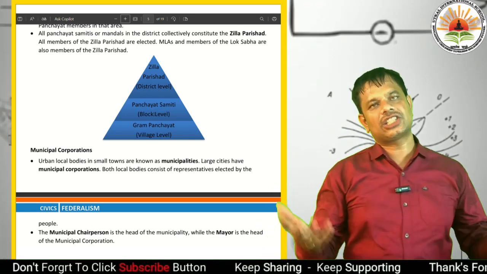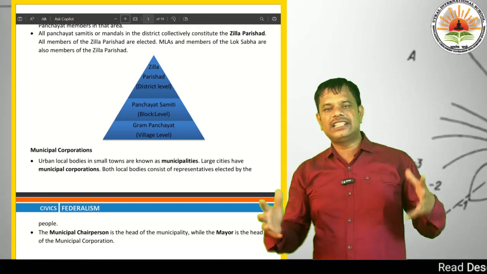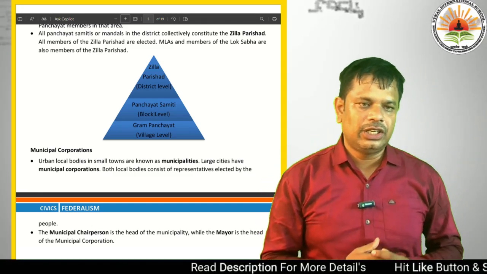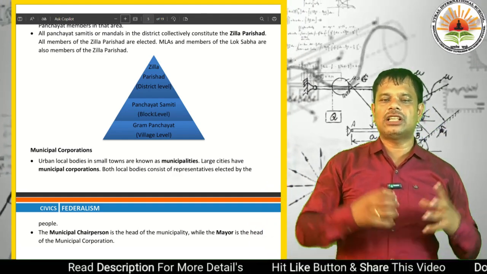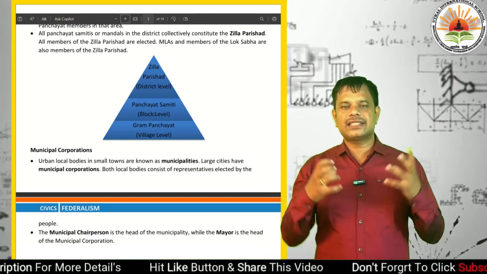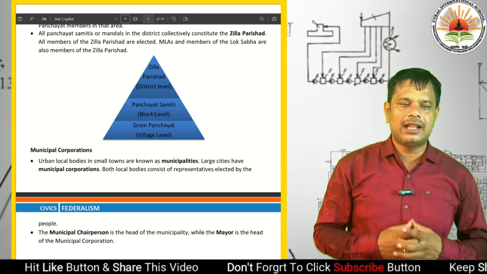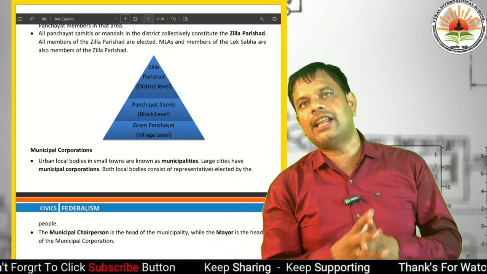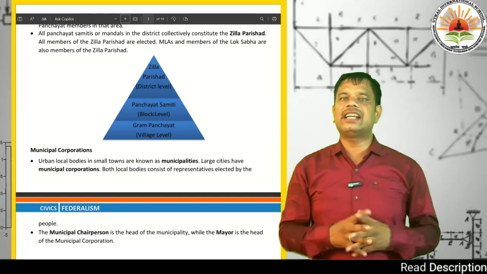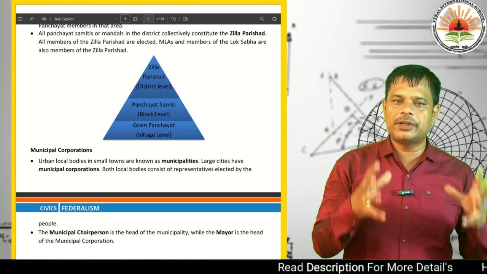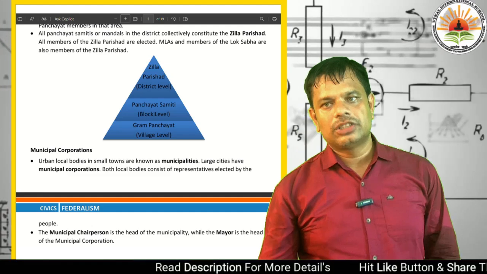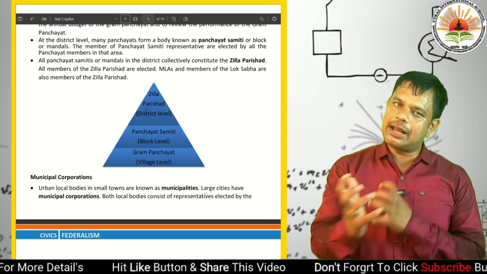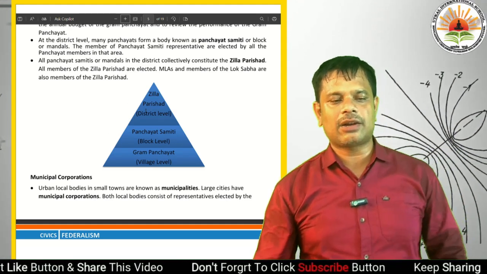Then next, third point: all Panchayat Samitis or mandals in the district collectively constitute the Jilla Parishad. All the members of Jilla Parishad are elected. MLAs and members of the Lok Sabha are also members of the Jilla Parishad. It is on the district level, which is governed directly by the collector, the district magistrate. First there is the Sarpanch, then the Panchayat Samiti member, then the Jilla Parishad. So Jilla Parishad is formed.